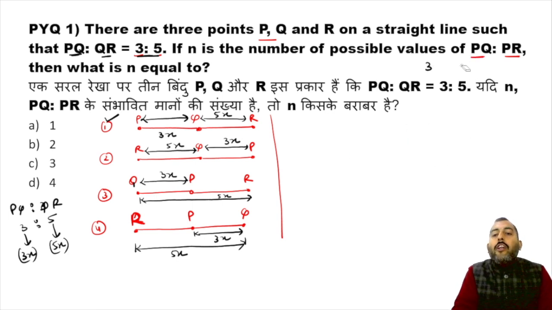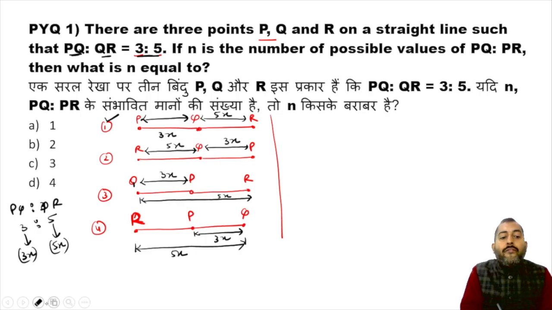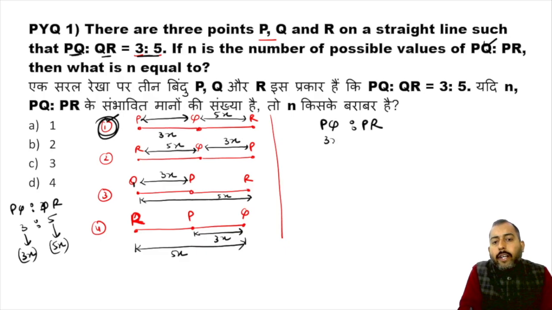But we are not interested in the arrangement of points. We are interested in the ratio, the PQ is to PR ratio. So from the first case, what is PQ? It is 3x. From the first case, what is PR? P till R, so it is 3x plus 5x, which is 8x. So the ratio comes out to be 3:8.